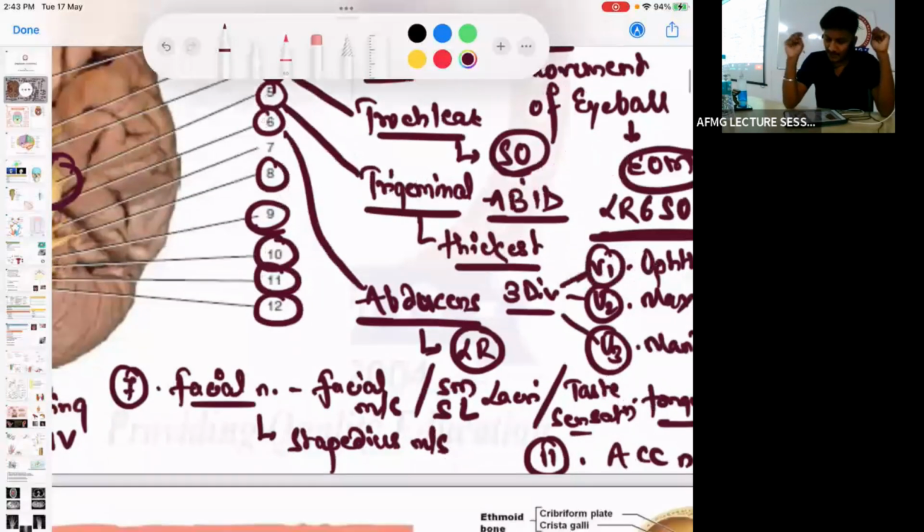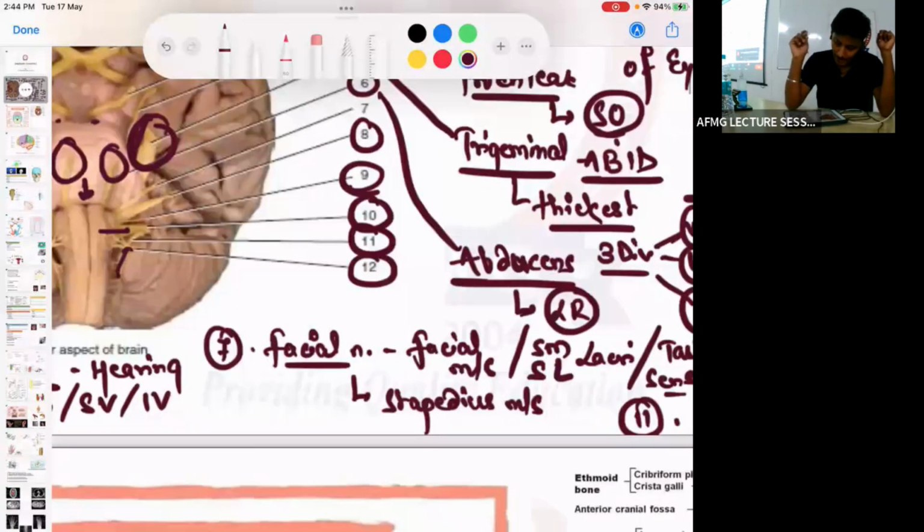Then 7th: is it pure sensory, pure motor or mixed nerve? Facial is a mixed nerve. Then 8th, the vestibulocochlear nerve, is a sensory nerve. 9th, 10th, 11th are usually mixed nerves.